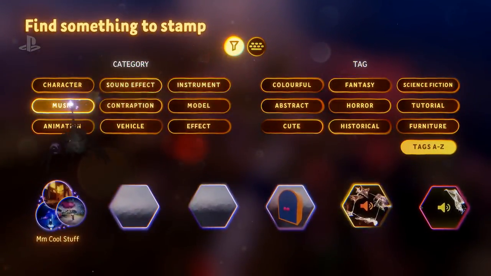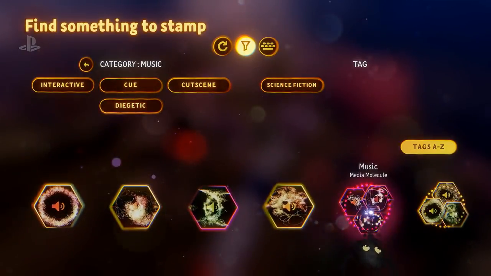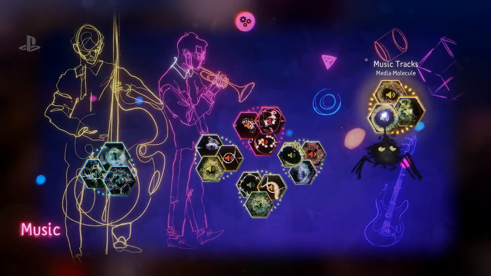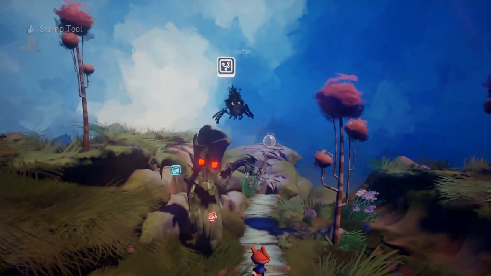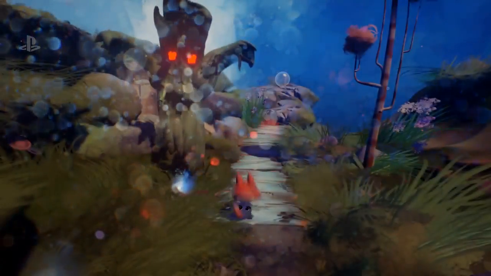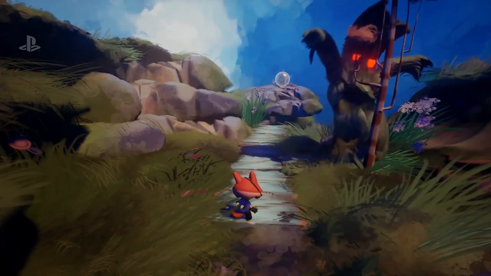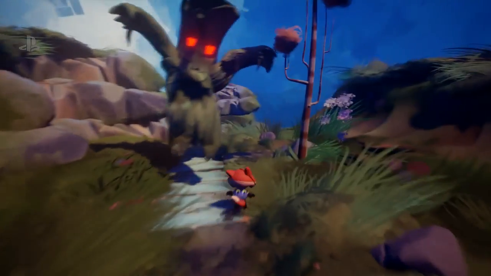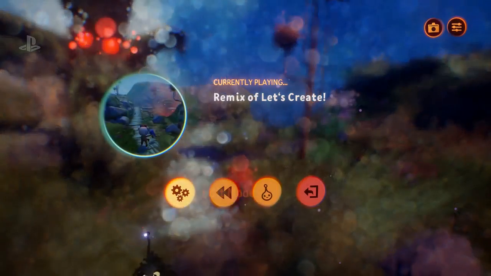So I can just filter this down to the various things here. And let's go into one of these collections, for example. Here we go. I love the interface for searching for all that stuff. So that's it. I've just stamped a piece of music in there. Is there music there? I can't hear very well, but yes, there is. So anyone can do that. That's really easy.